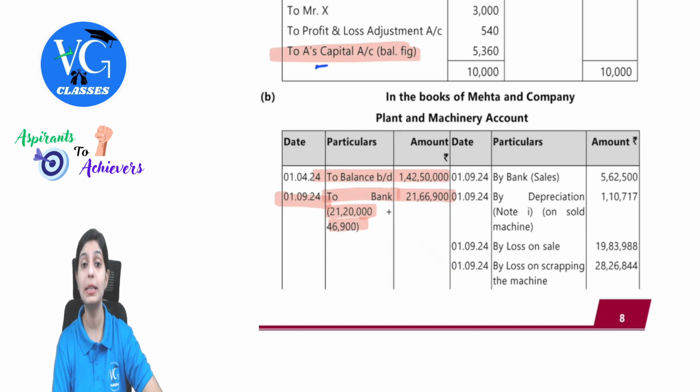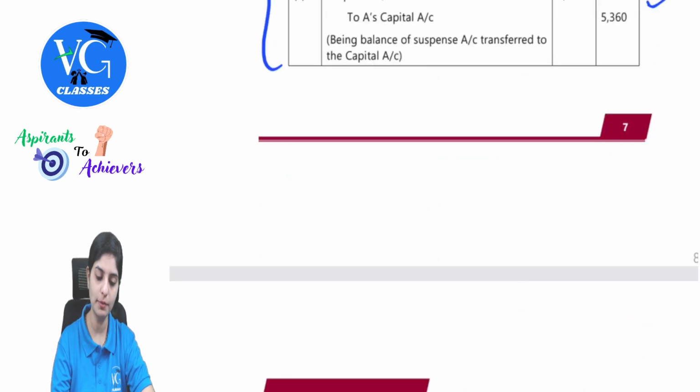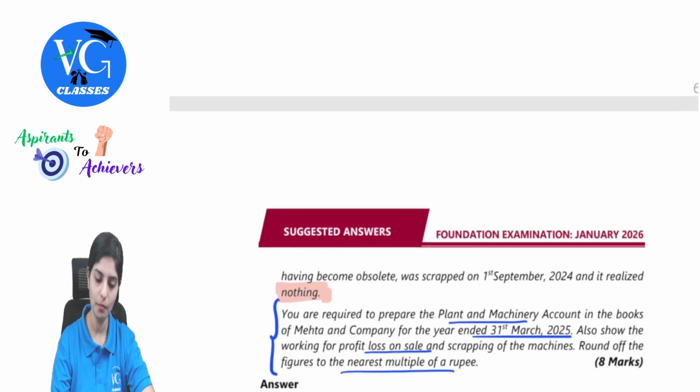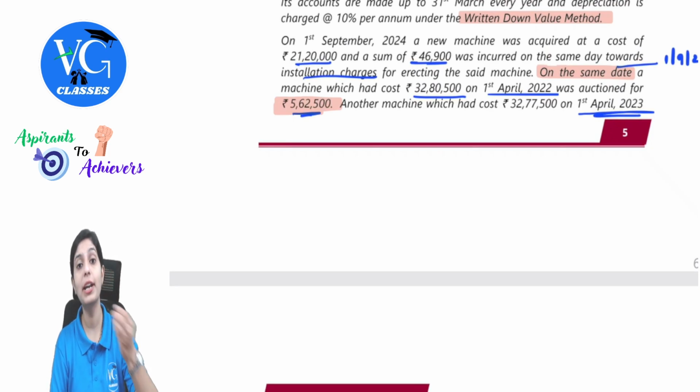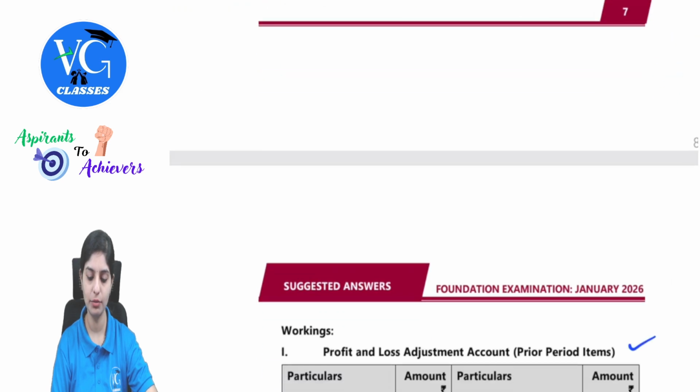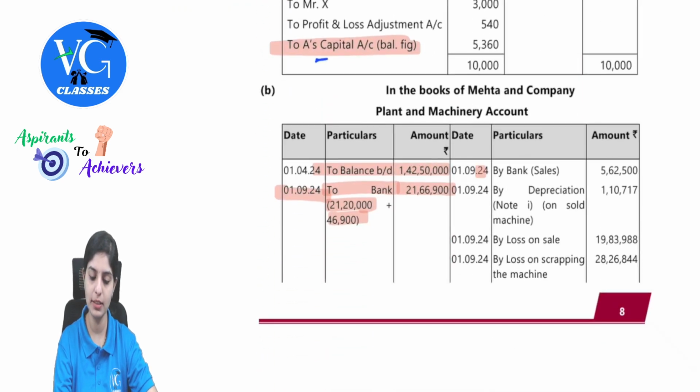Next, there are assets which are getting auctioned and which is getting scrapped. We have to also consider depreciation till date and then record the auction and sale and also profit or loss on the sale. For this, we need to make a separate working note. See, this is getting auctioned for 5 lakh 62,500. Means what? You're getting money. So what will be the entry? Bank account debit to plant and machinery. So by bank, we will record this on 1st September 5,62,500.